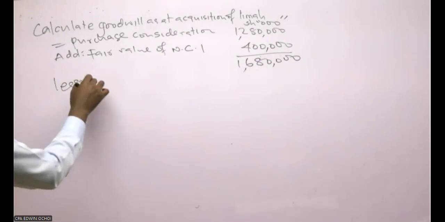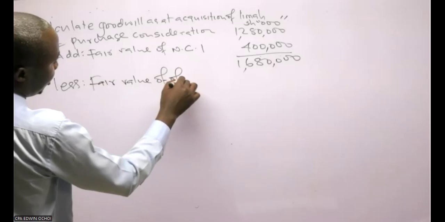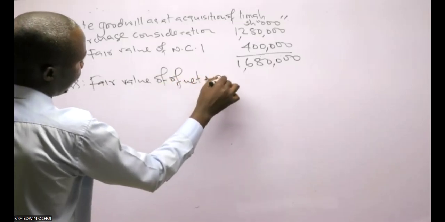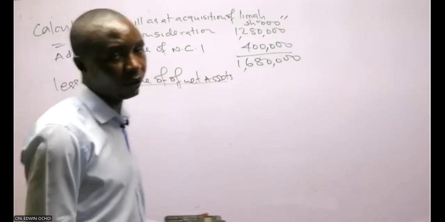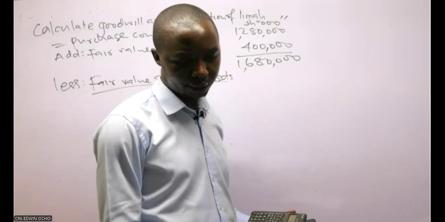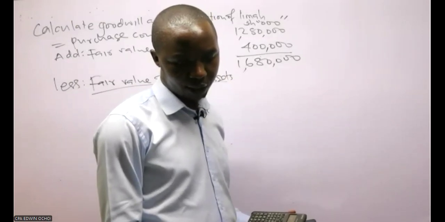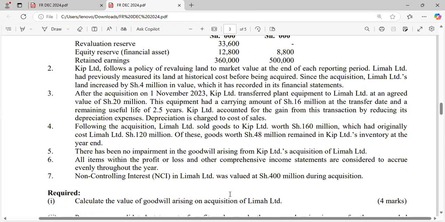And now less the fair value of net assets. If you look at your additional information, at your question, you are provided with net assets.